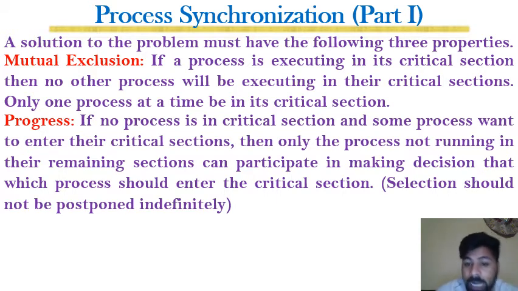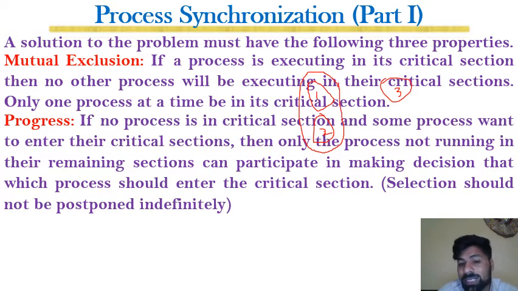What does it mean? It means that we have multiple processes. For example, we have P1, P2 and some other processes over here. This is P1 and this is P2, and this one is P3. For example, both P1 and P2 are requesting to enter their critical sections, and P3 is now in the remainder section.